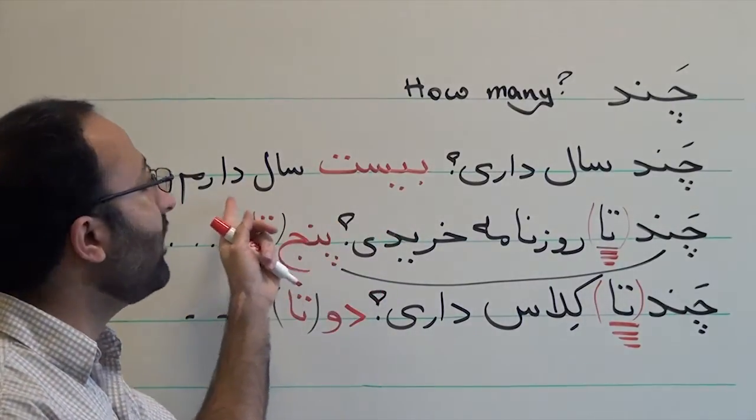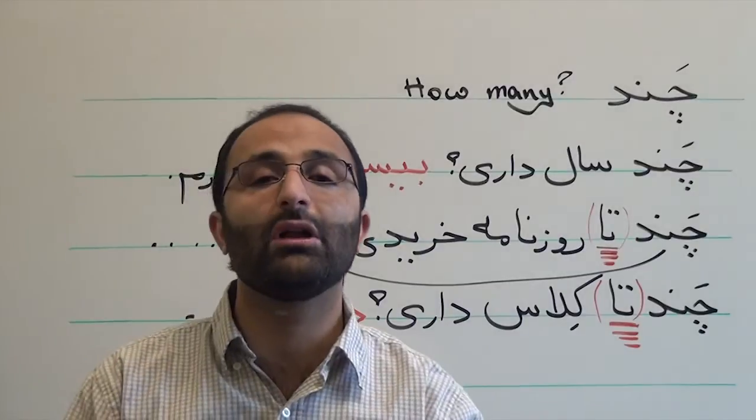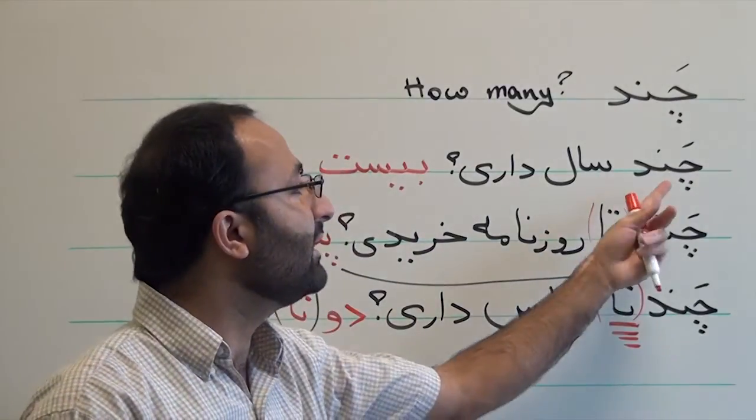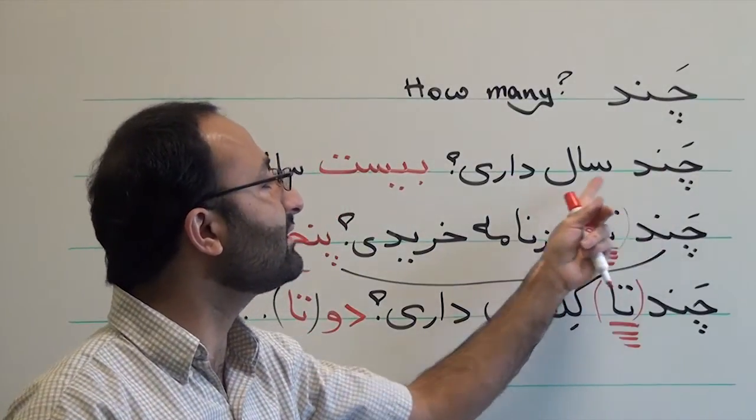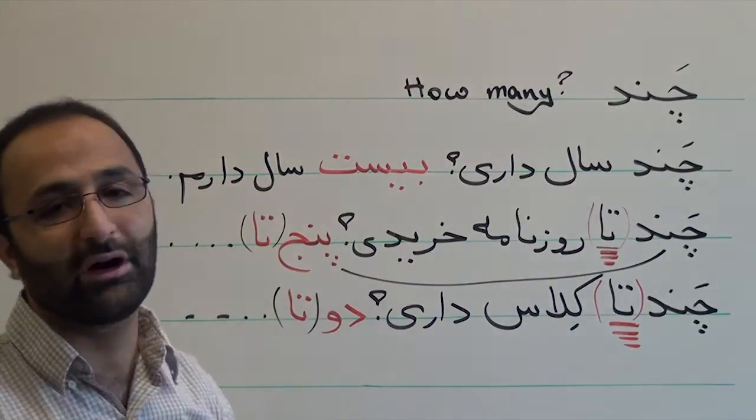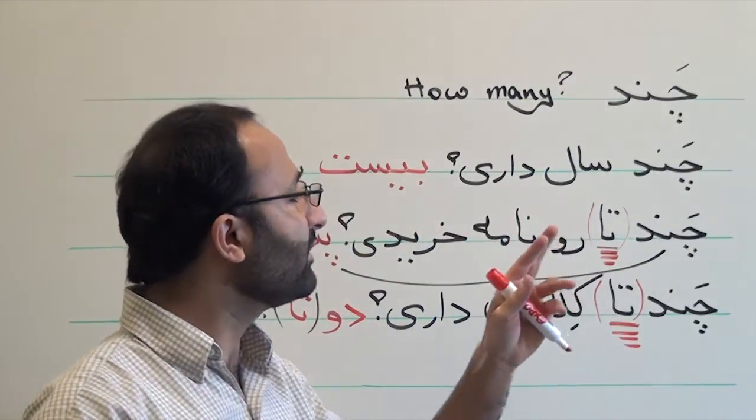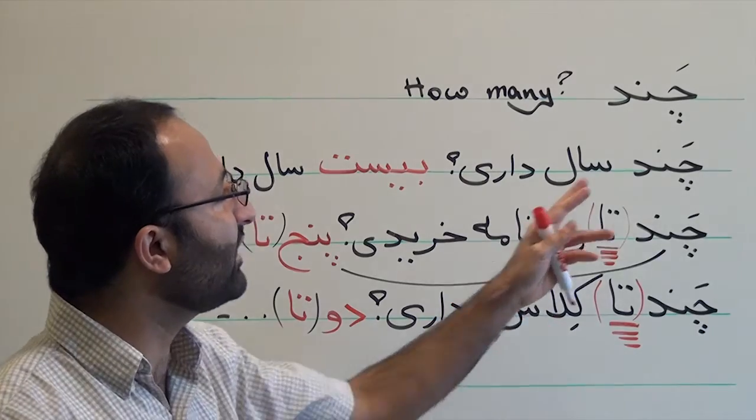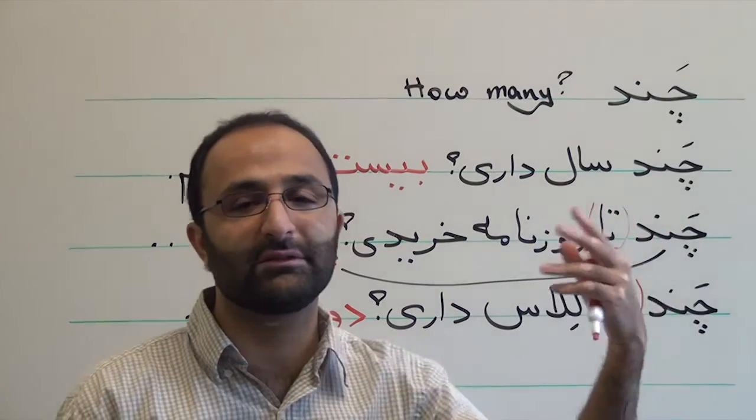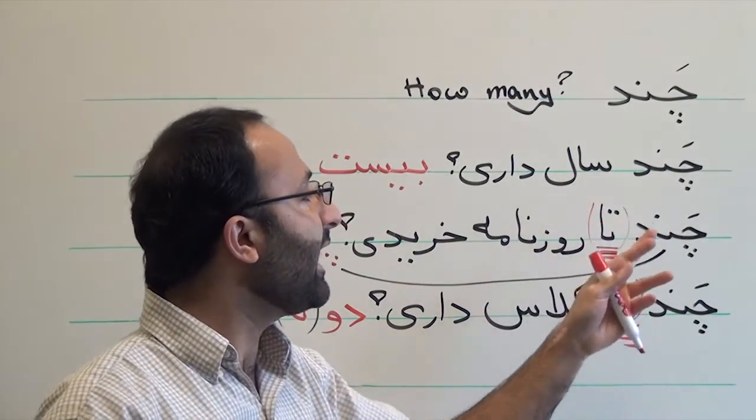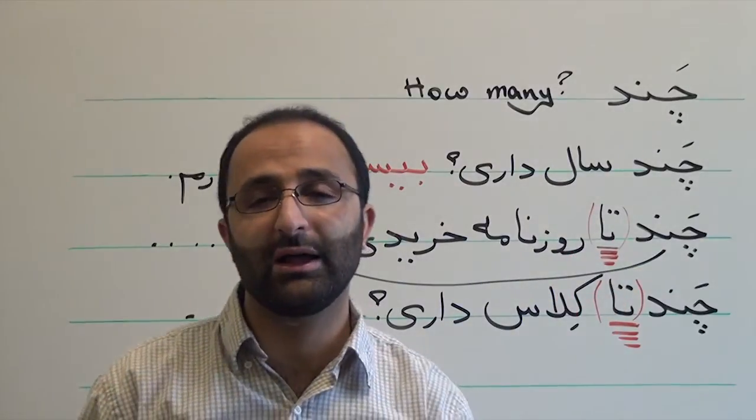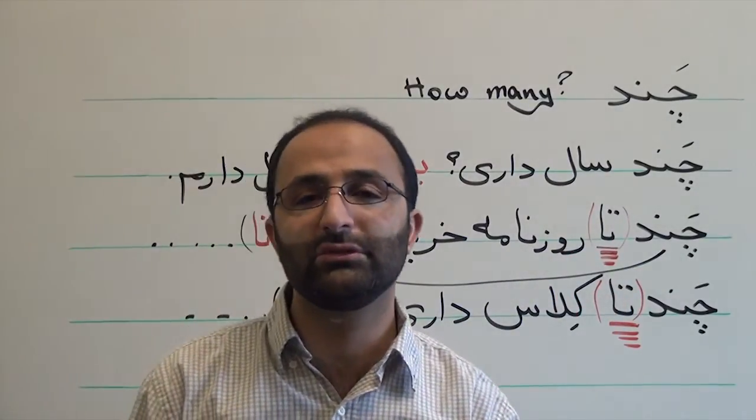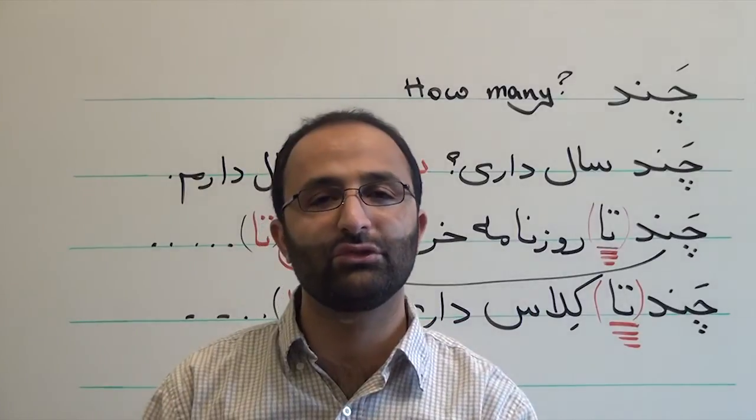You cannot use a plural noun after چند, as you cannot use a plural noun after a number. 20 سال دارم, you cannot say 20 سال ها دارم, it's wrong, because it's the same as چند سال داری, 20 سال دارم. So it is important to remember that چند comes before the noun that is supposed to be specified, and also you can use ta, it's optional but people use it, so if you hear that you should know what it is.